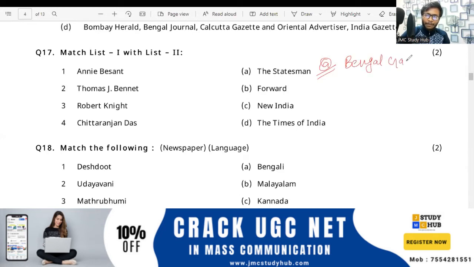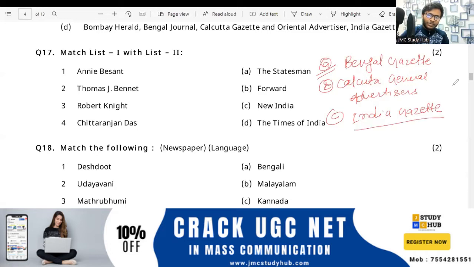The Bengal Gazette is also known simply as the Calcutta General Advertiser. Please note it down, Calcutta General Advertiser. And the third is what, that Rachna has asked, the India Gazette, right?